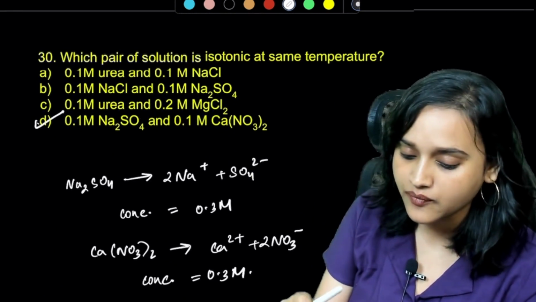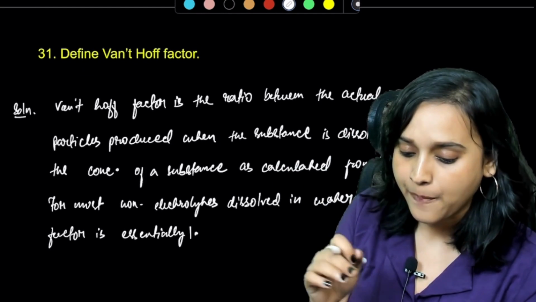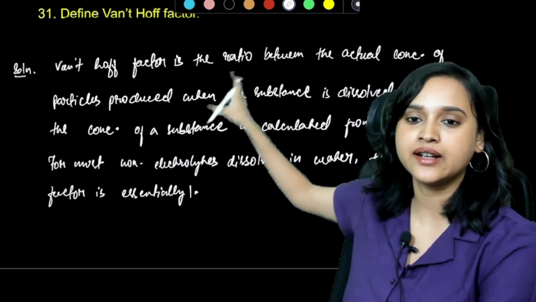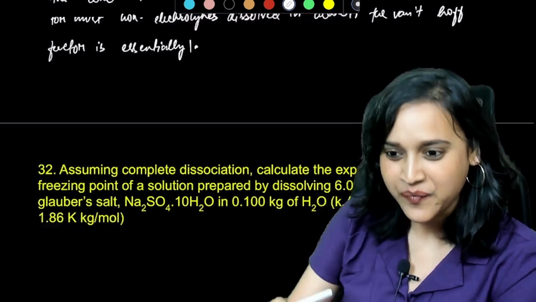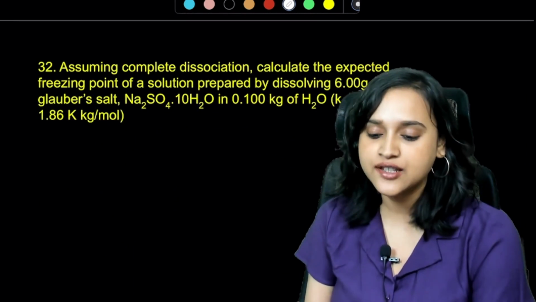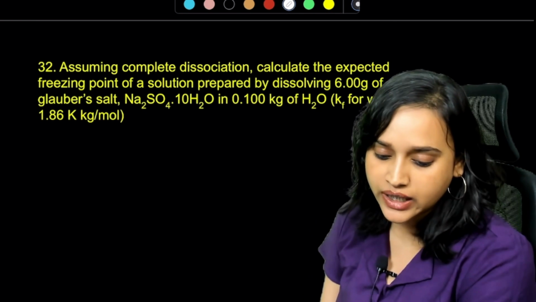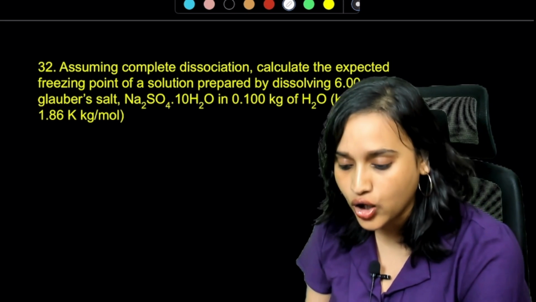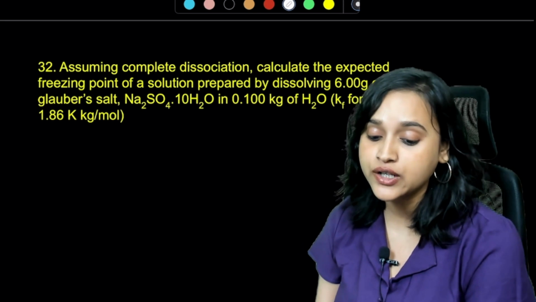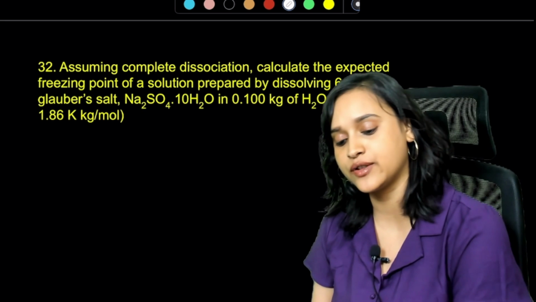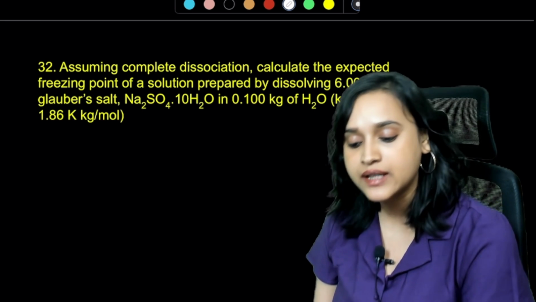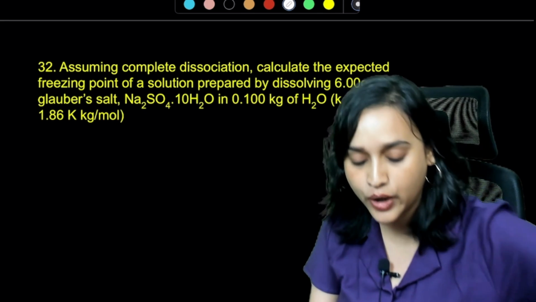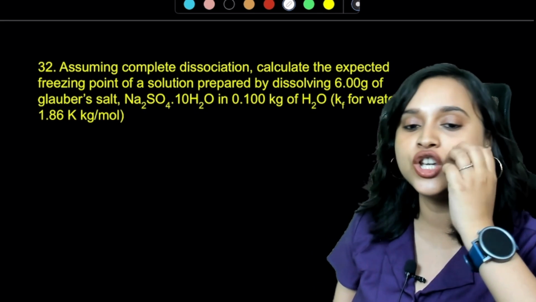Okay. Next. Define Van't Hoff factor. Van't Hoff factor is the ratio between, again the definition is written, just go through it, okay. Next question everybody. Assuming complete dissociation, calculate the expected freezing point of a solution prepared by dissolving 6 gram of Glauber salt. What is Glauber salt? It is Na2SO4.10H2O in 0.100 kg of water. Kf for water is equal to 1.86 Kelvin kg per mole.